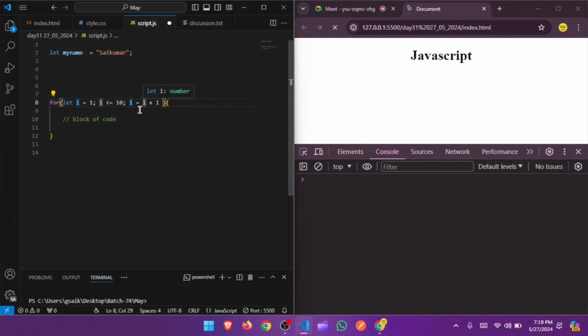Here it's always like that, until 10 less than or equal to 10 is true, and it's going to print something. After that it is going to increase by 1, 10 plus 1 is 11. 11 is not less than or equal to 10, so it's going to be false, so the for loop is going to terminate. That's how it is. We will see the implementation as well, that means internally how it is going to work.